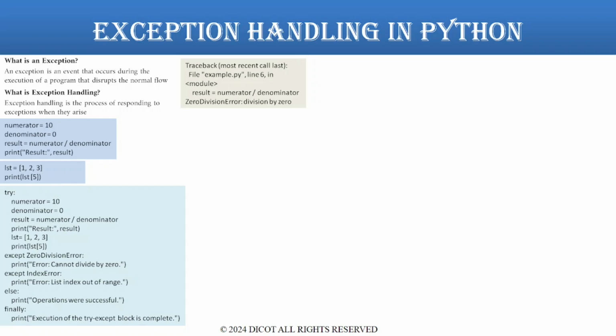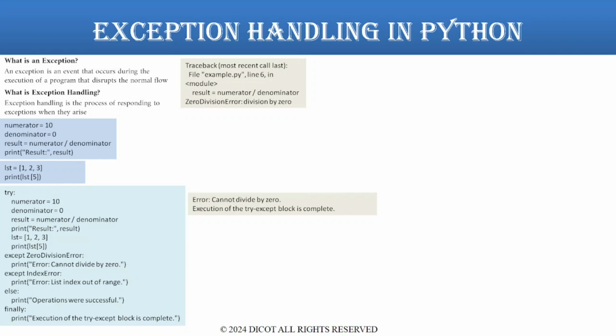Now, let's examine the output of this code. The output is as shown. Error: cannot divide by 0. Execution of the try except block is complete. This line is printed because the exceptions were handled.